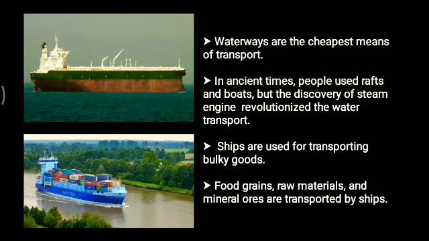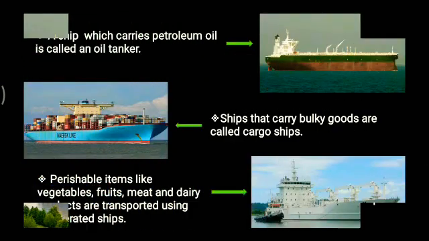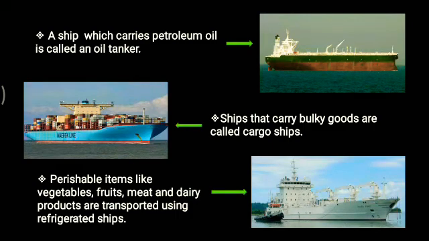Now if you see, for example, there are different kinds of ships. A ship which carries petroleum oil is called an oil tanker. On the other hand, the ships that carry bulky goods are called cargo ships. Perishable items like vegetables, fruits, meat and dairy products are all transported via refrigerated ships. So these are the different types of ships that we have.